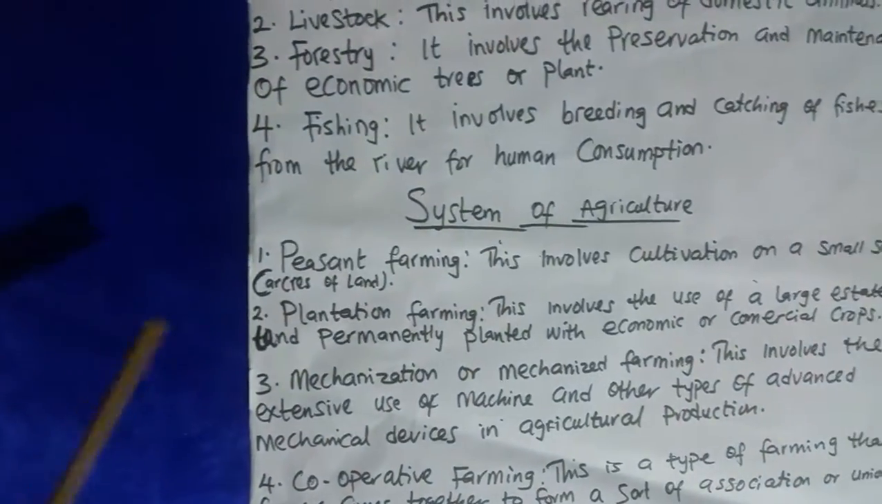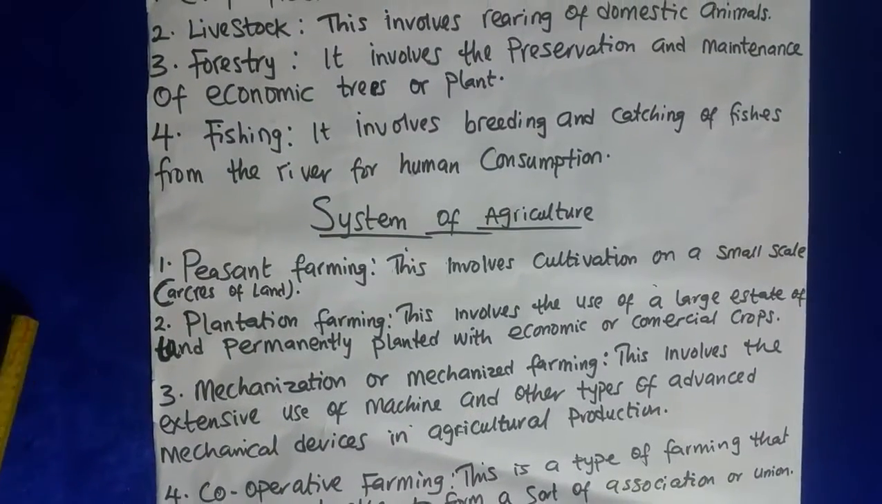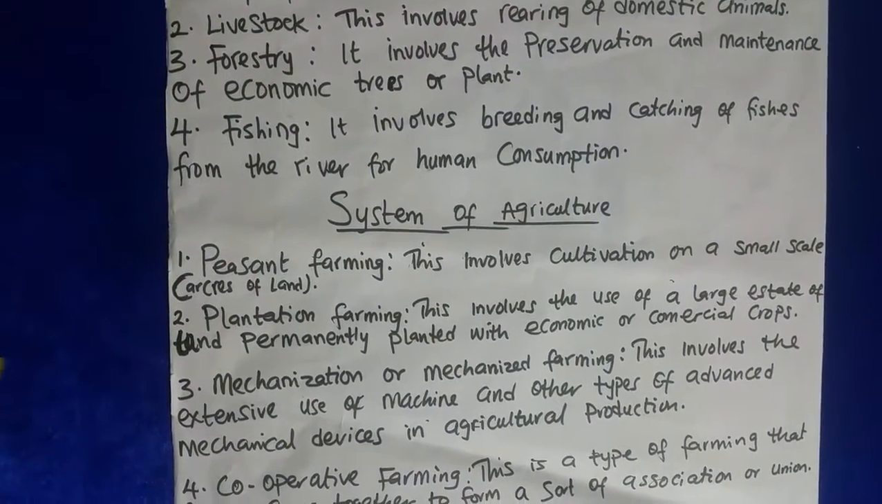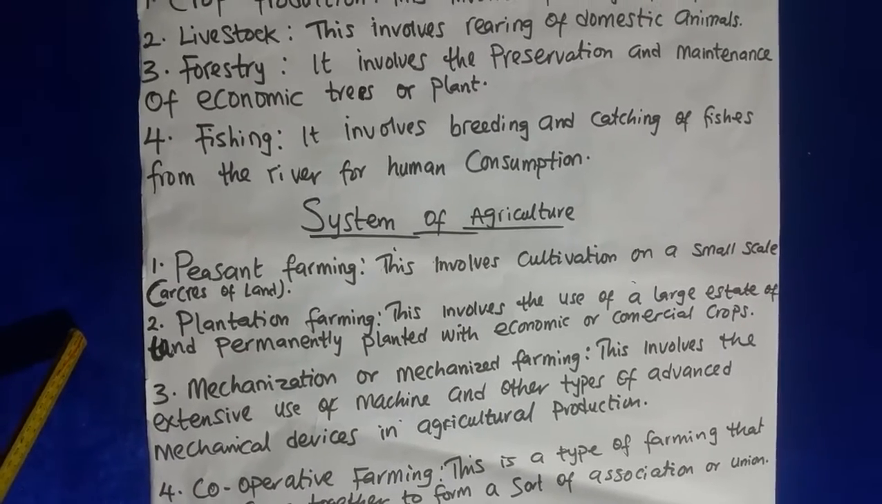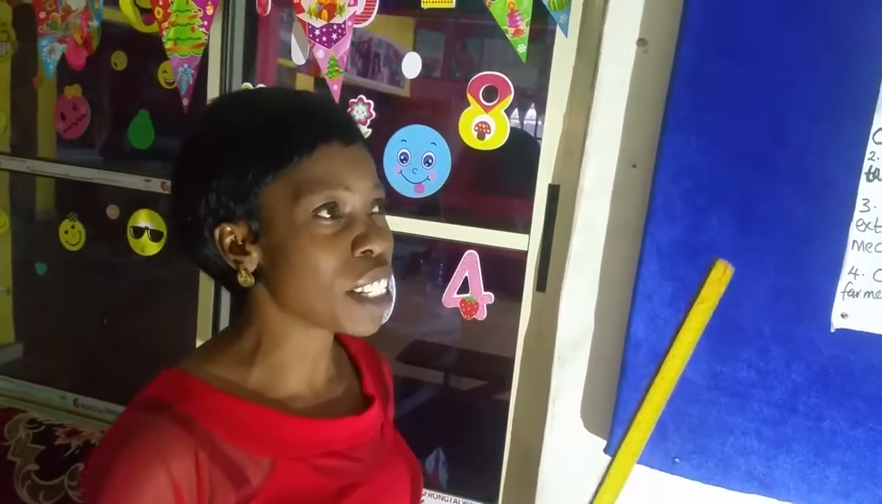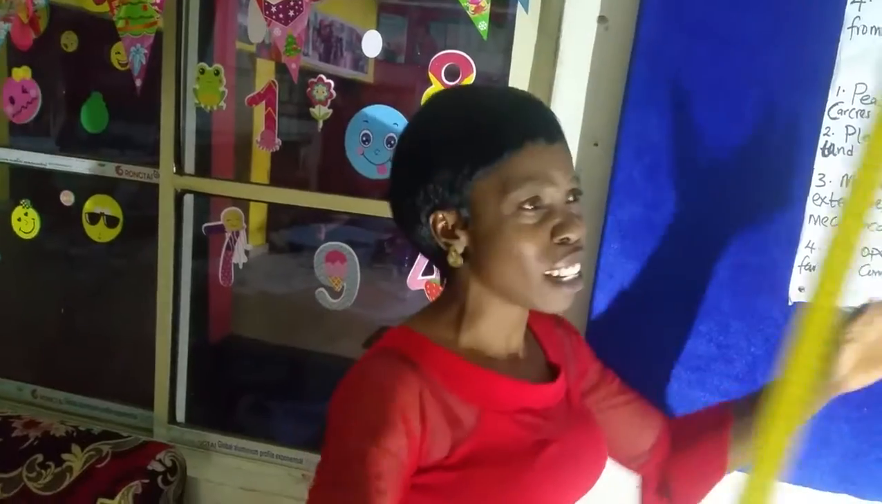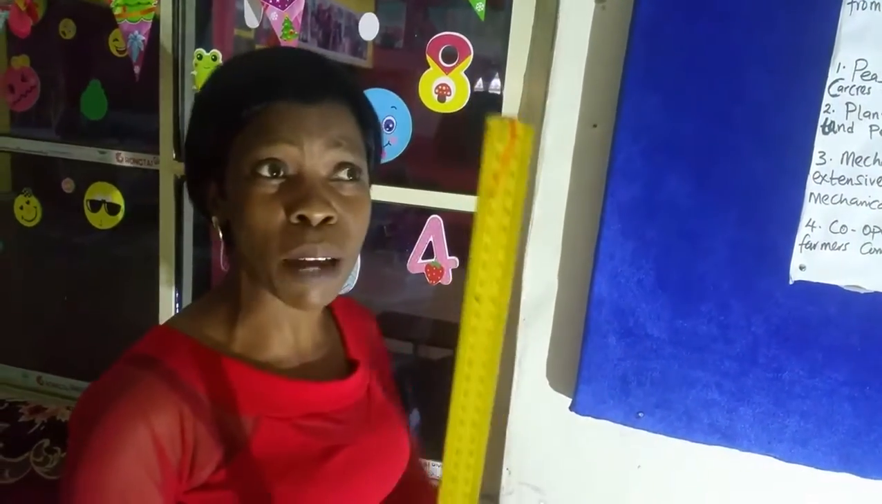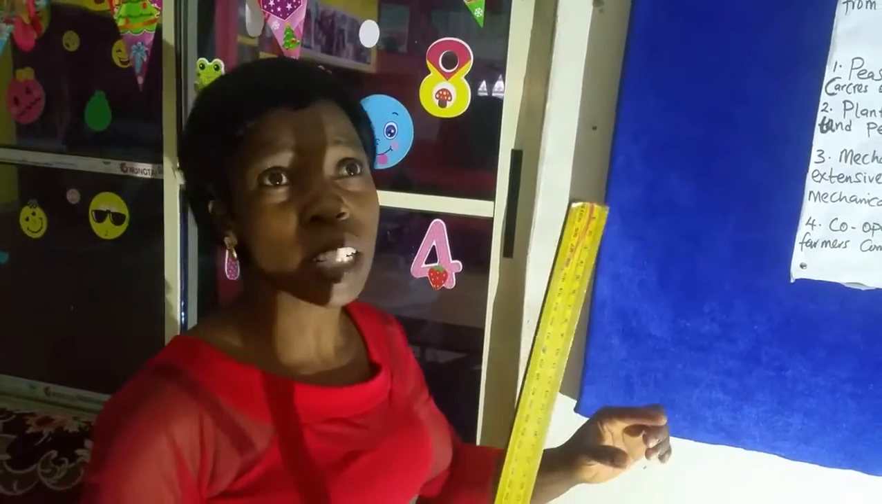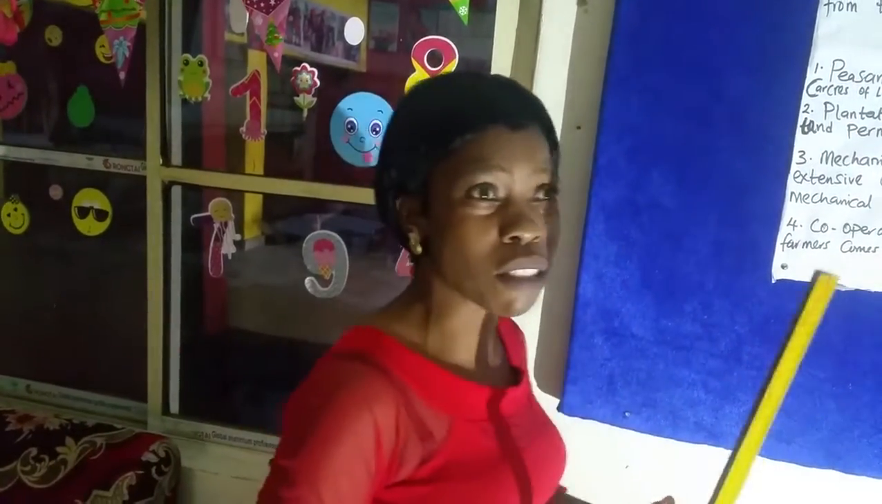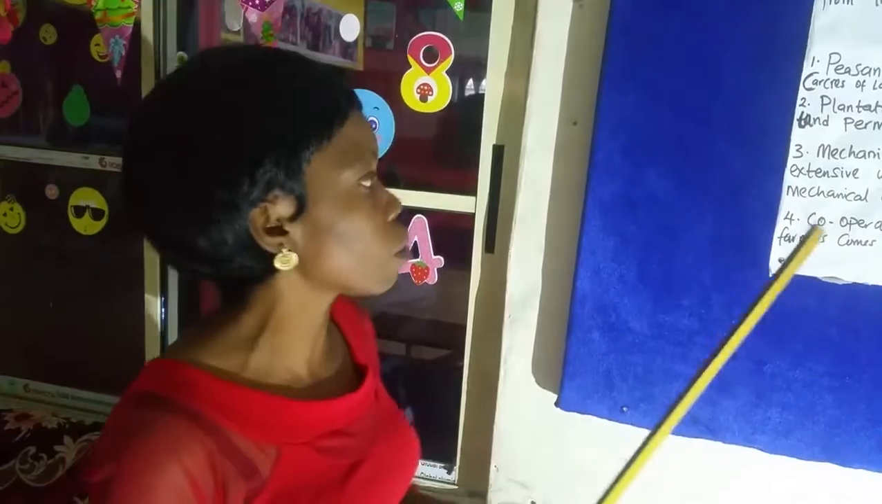Two, we have plantation farming. This involves the use of large estates of land permanently planted with economic or commercial crops. It is also known as commercial farming. That is cultivating a very big area of land, not done by one man and his family, and not only for home consumption, but for sales, to sell out.